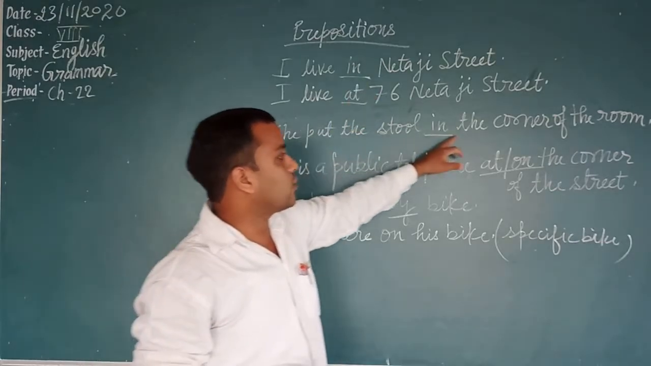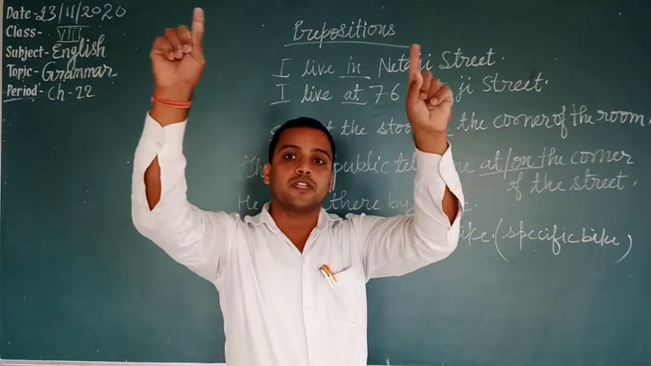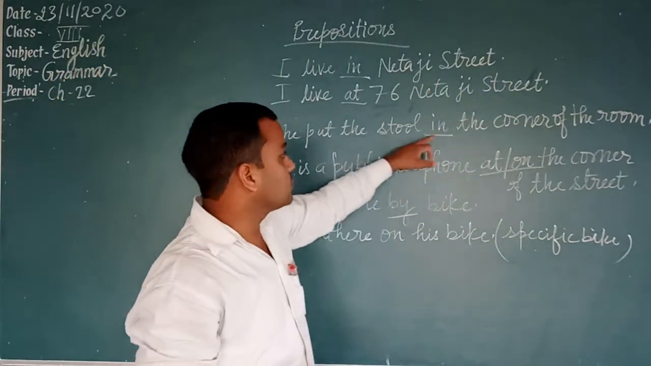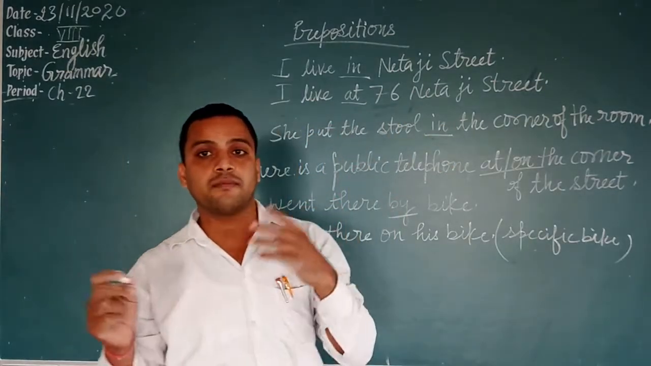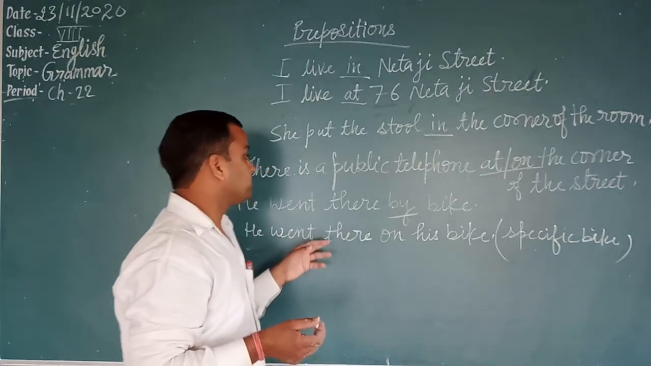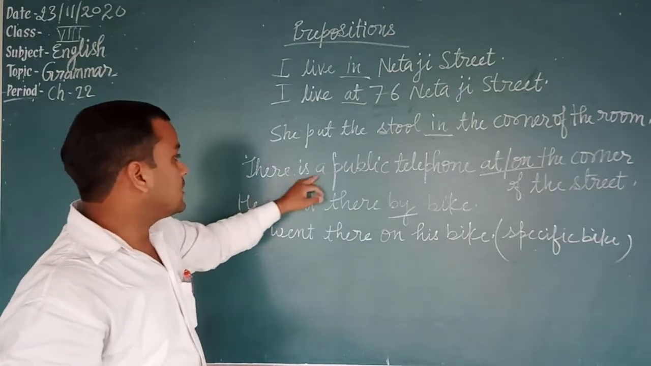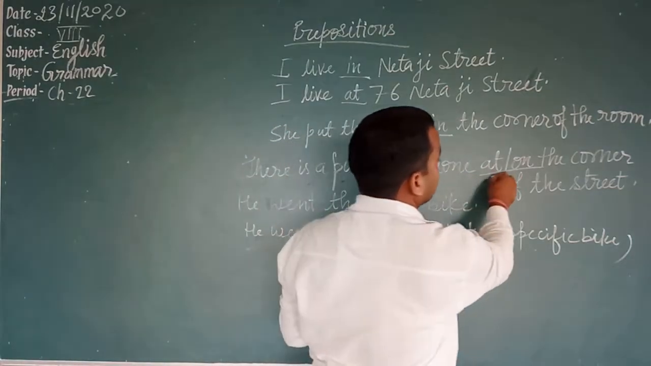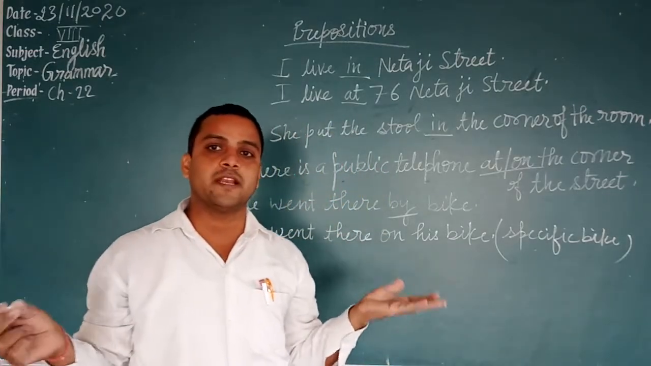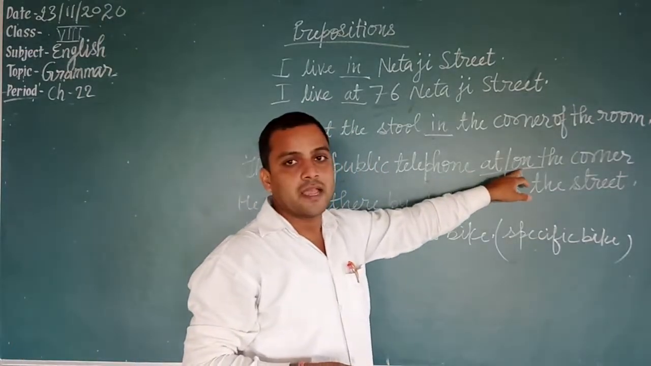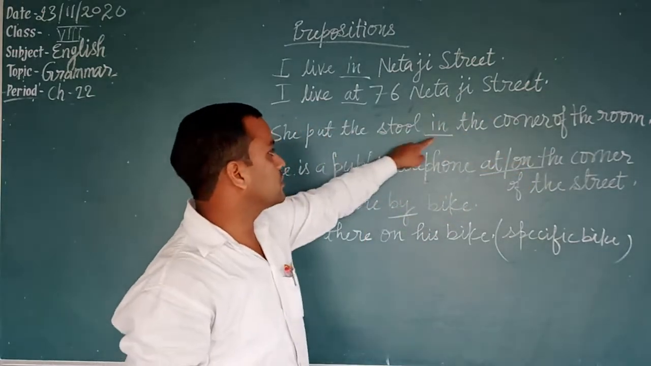She put the stool in the corner of the room. When we talk about the corner of a room, we use in. But when we talk about the corner of an open area, then we use at or on. There is a public telephone at or on the corner of the street. When we talk about the corner of an open area, we use at or on. But when we talk about the corner of a room, we use in.